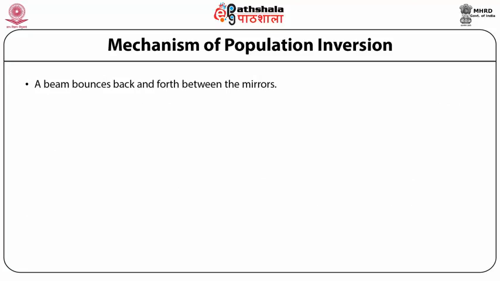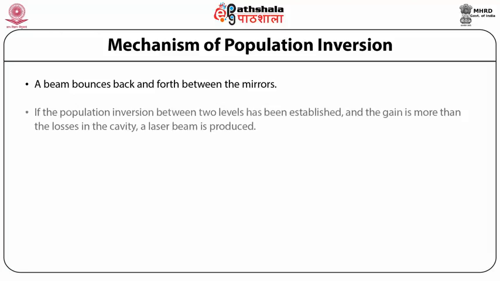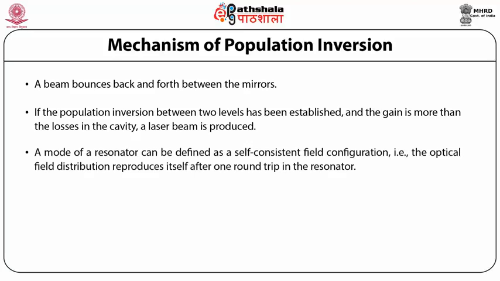A beam bounces back and forth between the mirrors. If the population inversion between two levels has been established and the gain is more than the losses in the cavity, a laser beam is produced. A mode of a resonator can be defined as a self-consistent field configuration, that is, the optical field distribution reproduces itself after one round trip in the resonator.